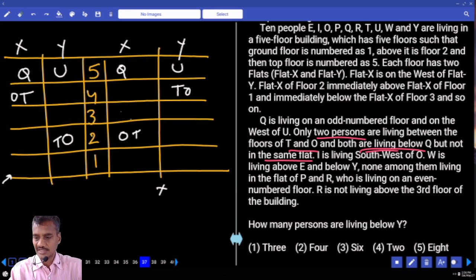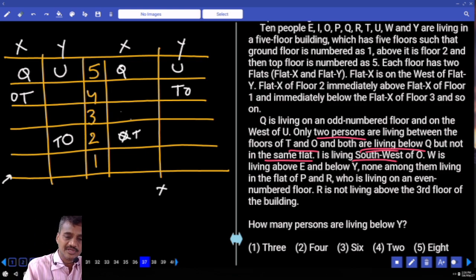But not in the same. I is to the southwest of O. I is to the southwest of O. Now O cannot be at this place. Isn't it? I is to the southwest of O. As I is to the southwest of O, O cannot be here. Then where should this O be? O is here. O is here and T is here.